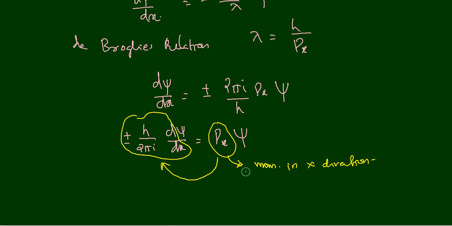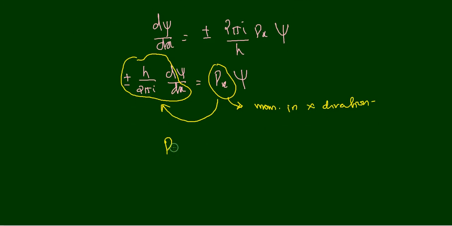Therefore, what is the operator corresponding to the linear momentum in the x direction? We can write it as px cap. And that operator is plus or minus h divided by 2 pi i d by dx. This differential operator is the operator corresponding to the momentum in the x direction.